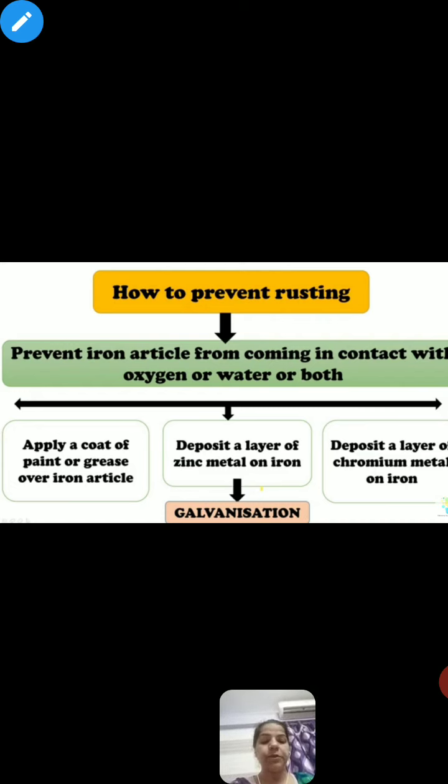The process of formation of crystals is called crystallization, right? The process that we complete to get large size crystals and pure substance is called crystallization.